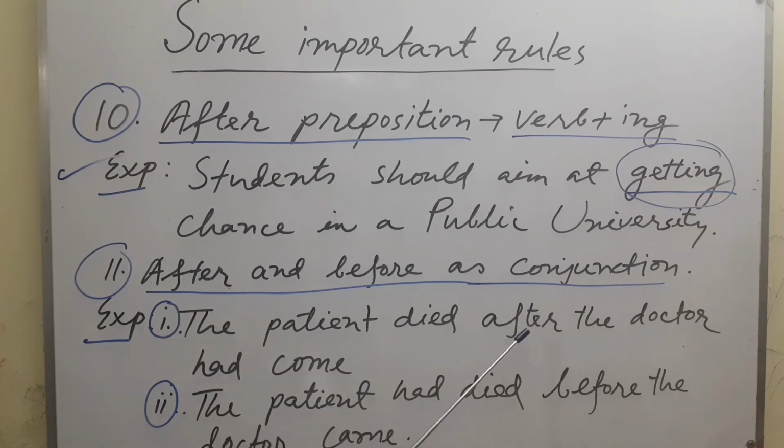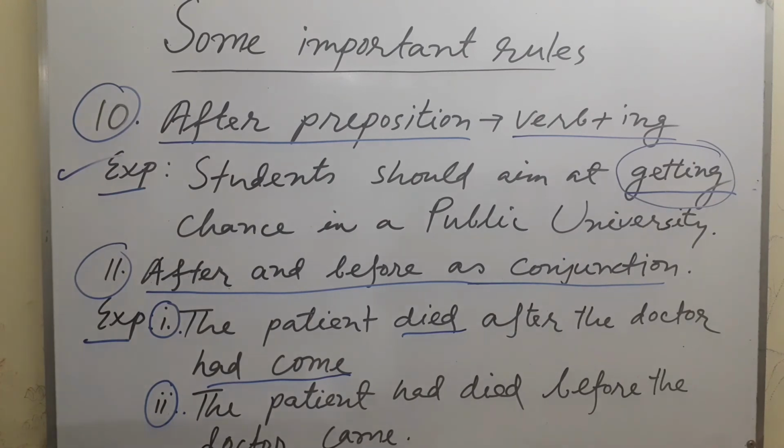If you see "after" as a conjunction in a sentence, then the later part of the sentence must be in the past perfect tense, and the first part must be in the past indefinite tense. The patient died after the doctor had come. So the later part of the sentence is in the past perfect tense.